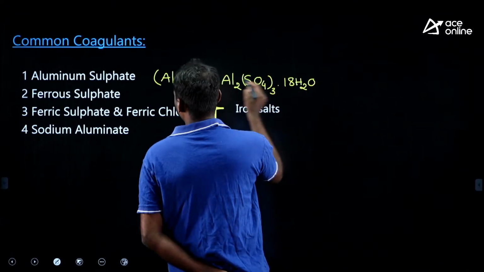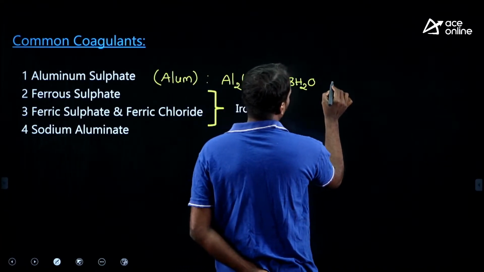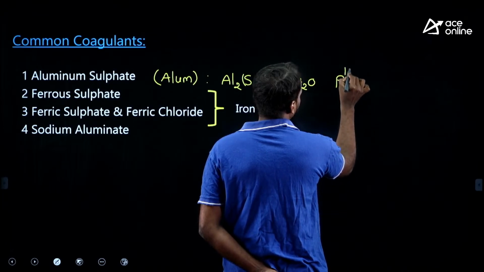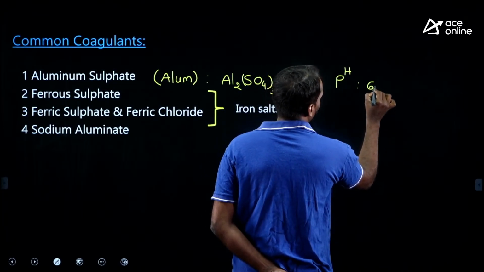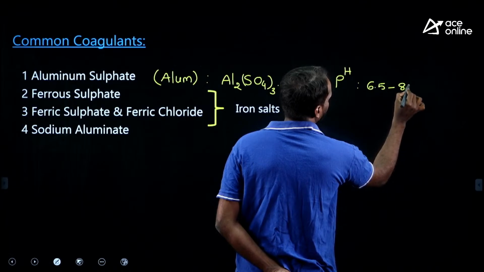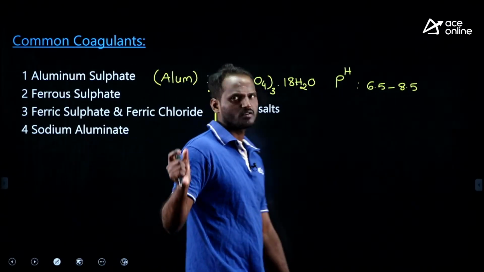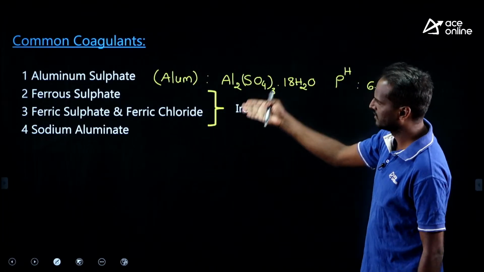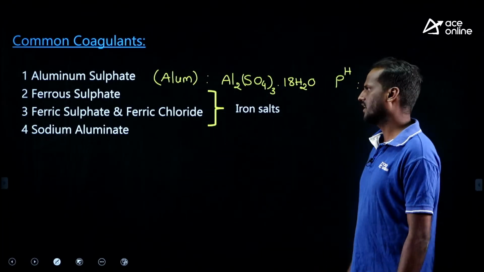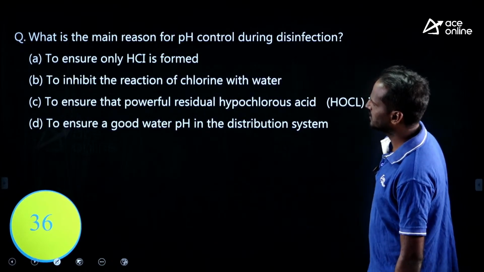Aluminum sulphate, alum, works better at a pH of 6.5 to 8.5. In this pH range alum works better. This is about common coagulants. Try to recall these common coagulants. Okay, just solve this question.